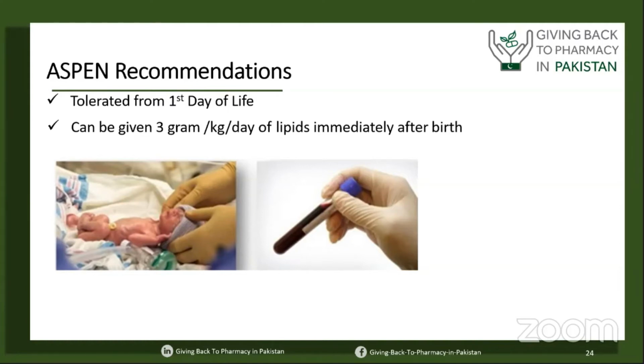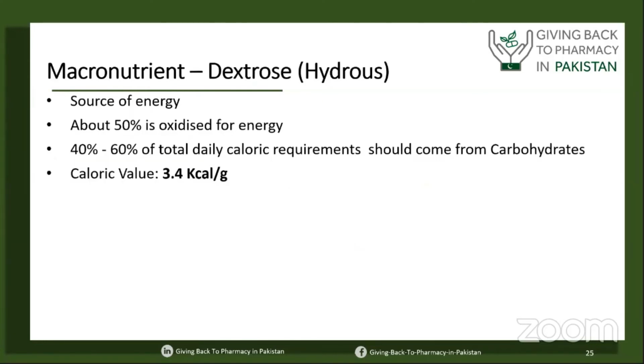As per the ASPEN recommendation, our neonates can tolerate protein from the very first day of life. We can begin with 3 gram per kilogram per day. Lipid can also be started, given at 3 gram per kilogram per day immediately after birth, and protein also 3 to 3.5 gram per kilogram per day, just after birth. As per the ASPEN recommendation, it is well tolerated. Now, a little bit about the other micronutrients, that is the dextrose.